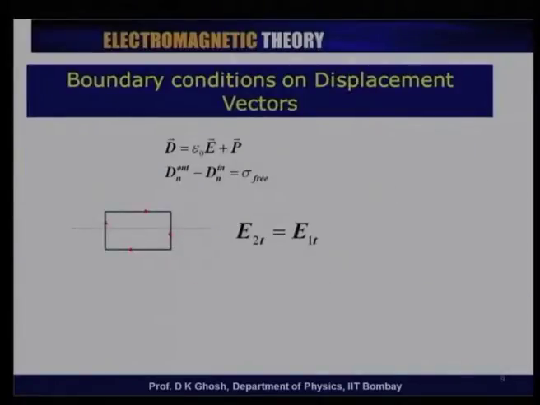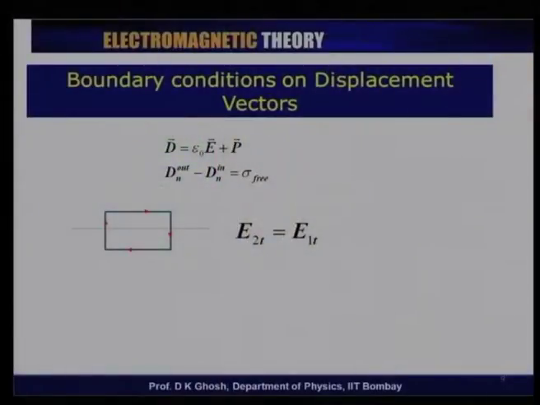The second boundary condition is actually on the tangential component, and this is done exactly the same way as before. That is, take a circuit, and since the electric field is a conservative field, just go round the circuit, and if this is medium 2 and this is medium 1, I get E2t is equal to E1t.